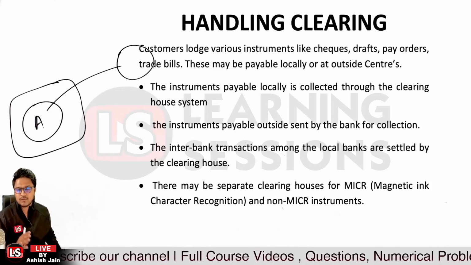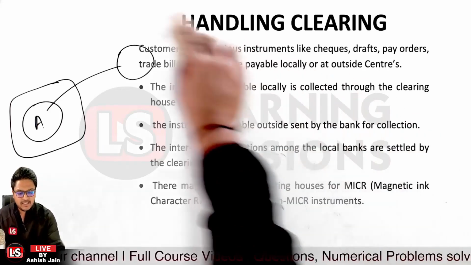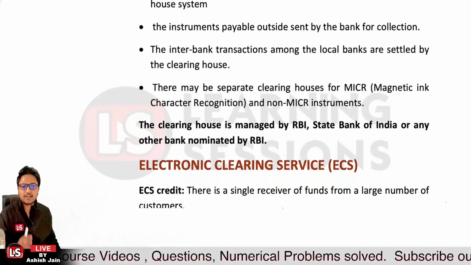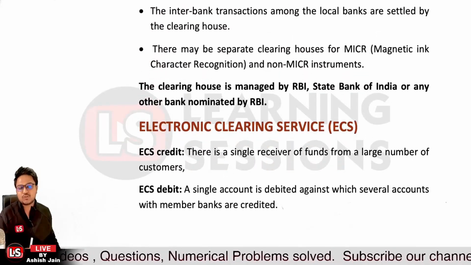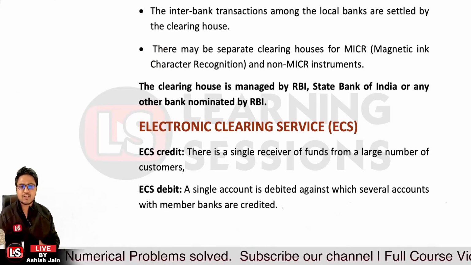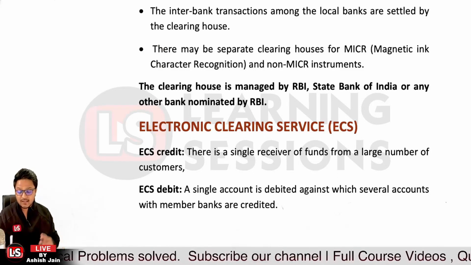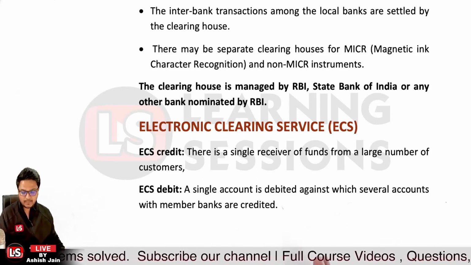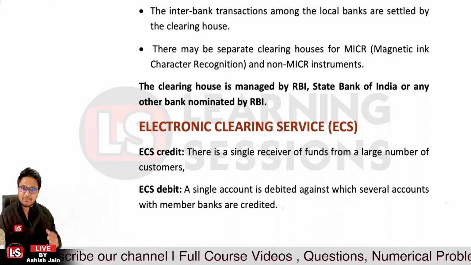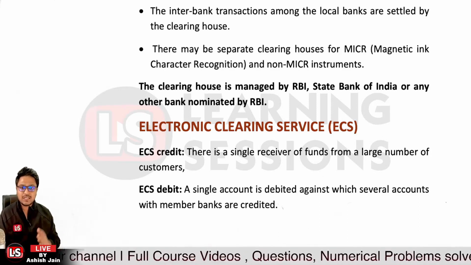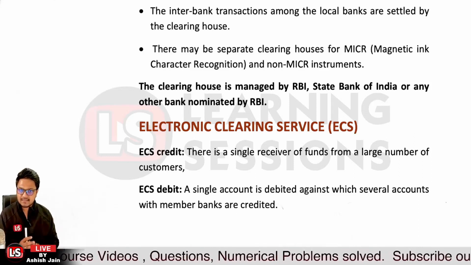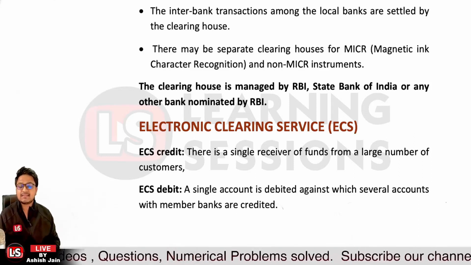So in this particular unit, we are going to read in detail about the CTS and the other clearing systems. Now let's start with the electronic clearing services, that is ECS. First of all, let me tell you that clearing houses are managed by the Reserve Bank of India, State Bank of India, and any other bank nominated by the Reserve Bank of India. When we talk about ECS, we want to clear multiple instruments, and there are two categories: the ECS credit and the ECS debit.